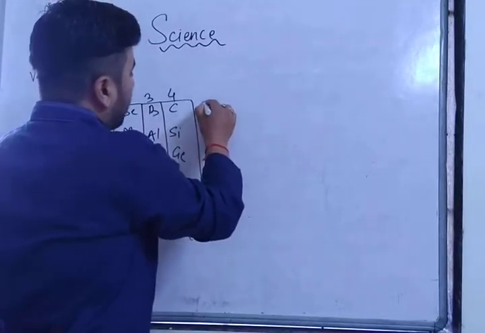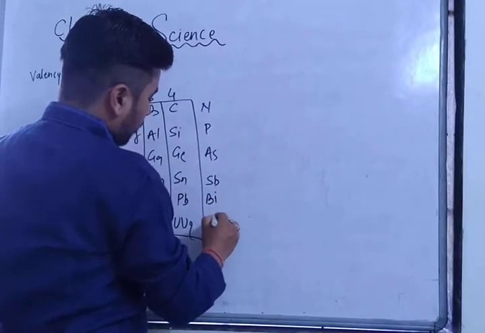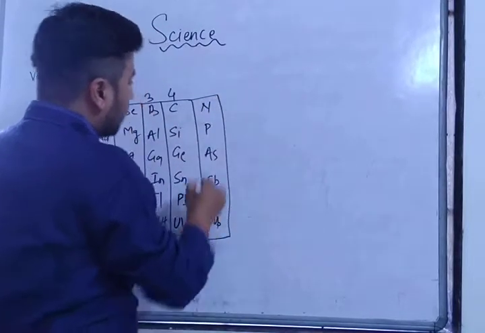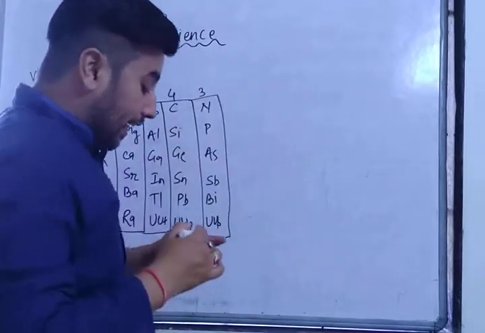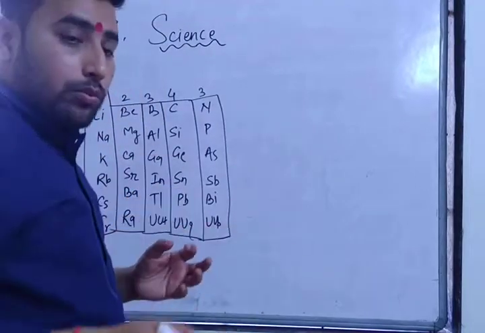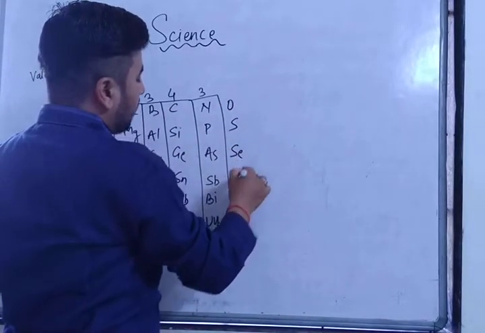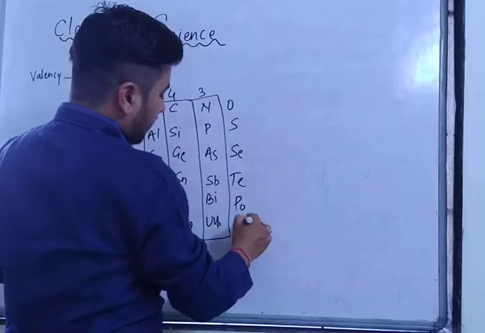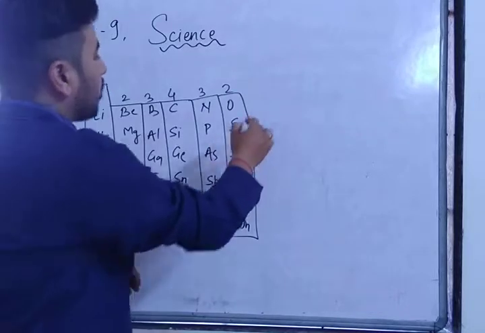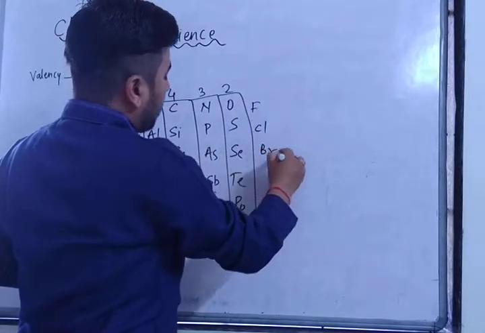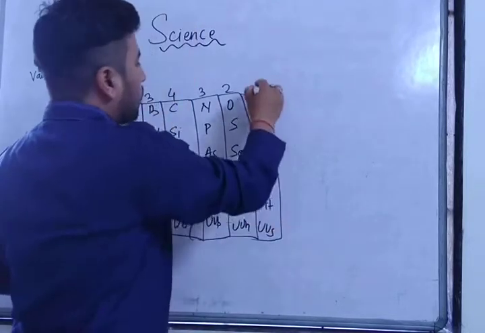Now if we talk about nitrogen, phosphorus, arsenic, antimony, bismuth, unipentium. These all can gain 3 electrons, to get 8 electrons in the outermost orbit, so they can be stable. Oxygen, sulfur, selenium, tellurium, polonium, unihexium. These all can take 2 electrons to gain stability. Fluorine, chlorine, bromine, iodine, astatine, uniseptium. They all take 1 electron to gain stability.